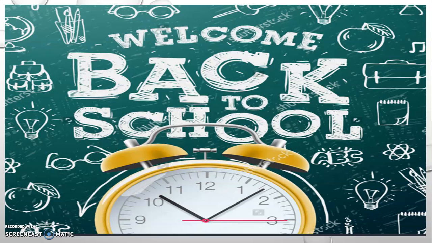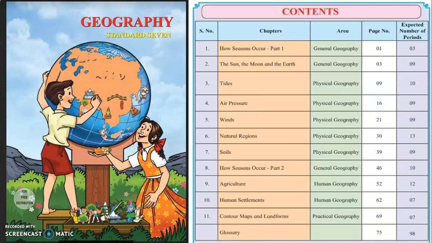Okay, so let us begin with our second term. If you remember, we have just completed our first term portion. We have done our first assessment, and for standard 7 we had the first 5 lessons. And now with a new vision, a new hope and a new motto to begin, continue and check our progress, we are going to start with our second term.